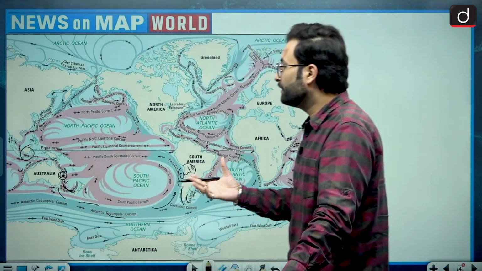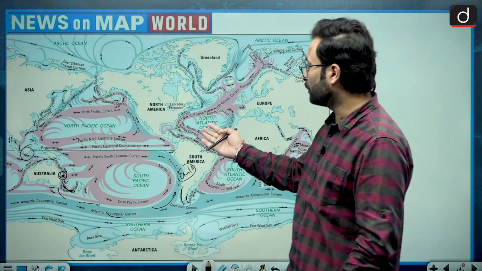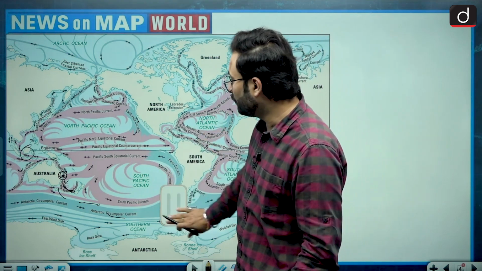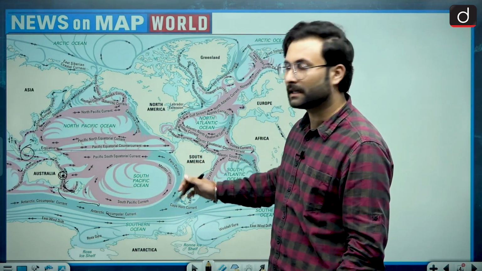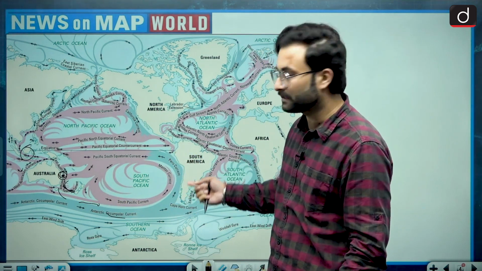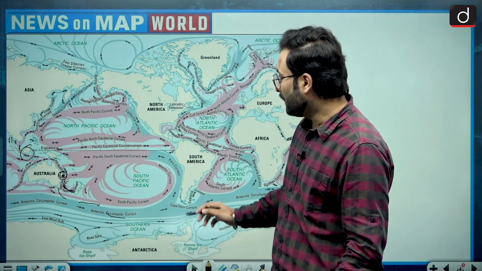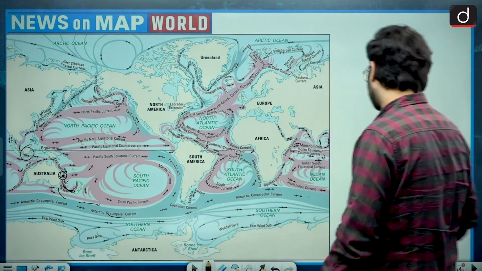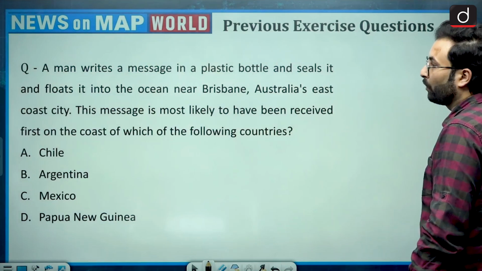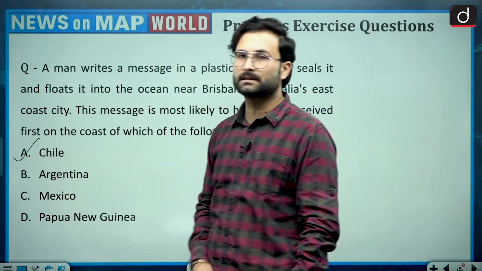For reaching Mexico in North America, you would have to go upwards, but that is a far-fetched possibility considering the current. Chile is the most probable answer, so A would be your answer.